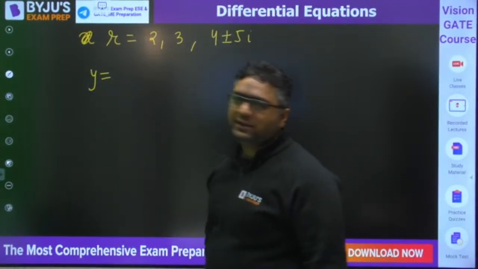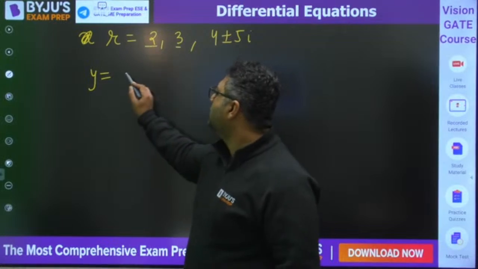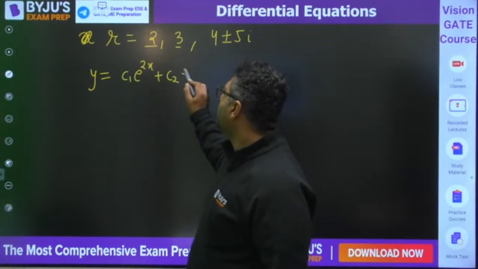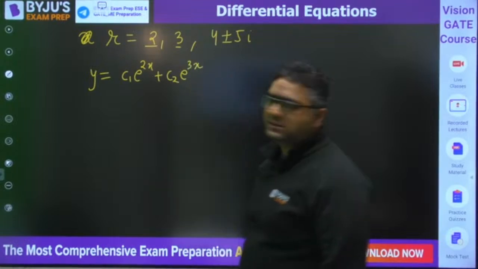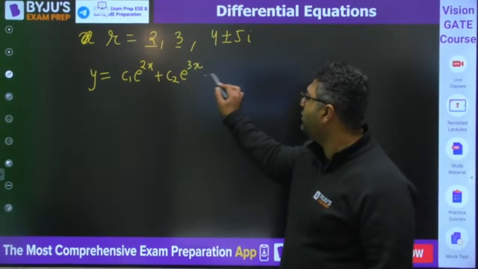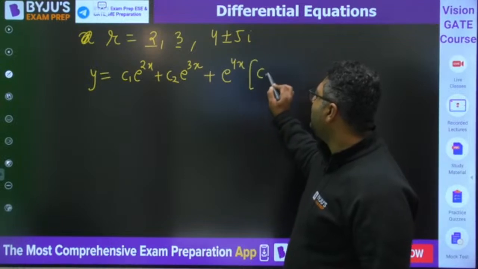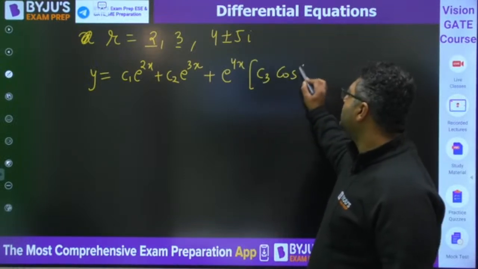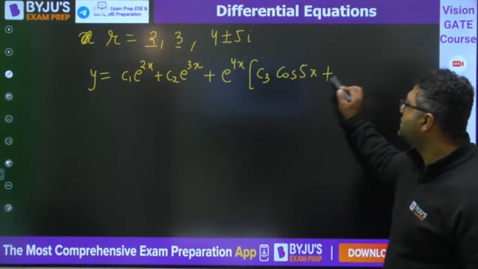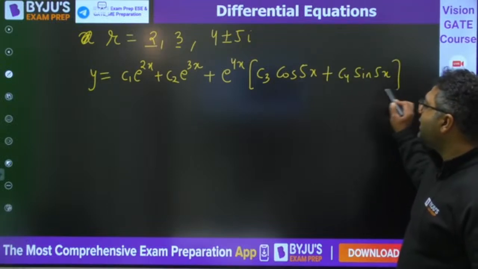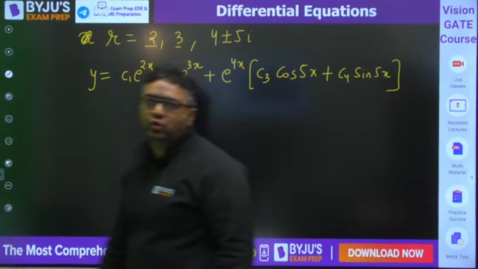You would be writing y is equals to c1 e to the power 2x, c2 e to the power 3x. First is this. After that you will write plus e to the power 4x, then c3 cos 5x plus c4 sin 5x. So can you understand, if more than two roots, how we will be solving?